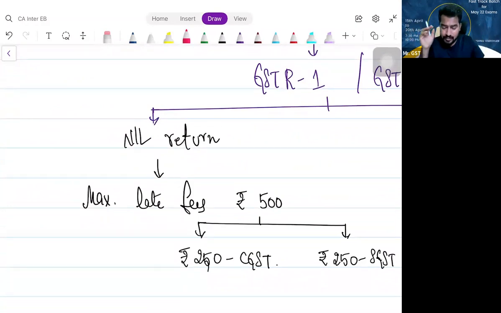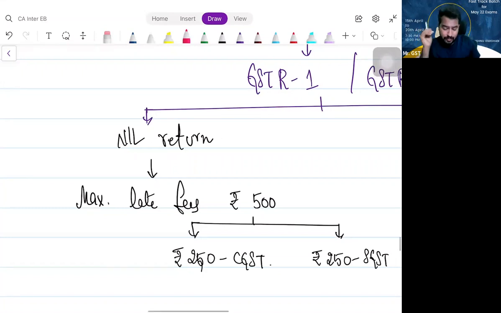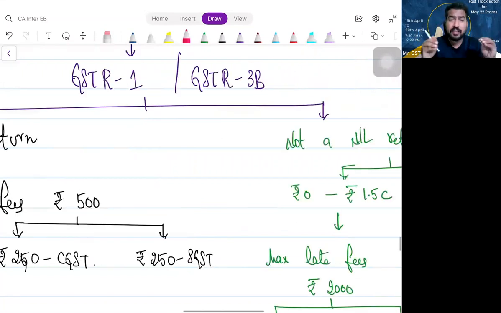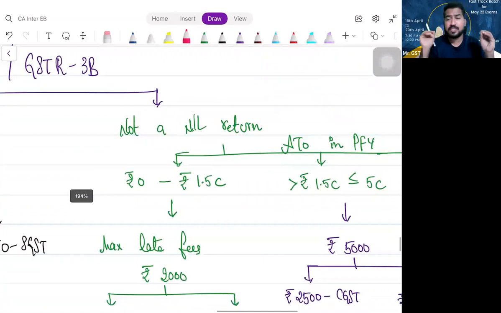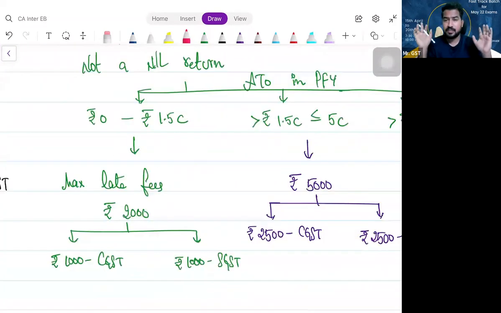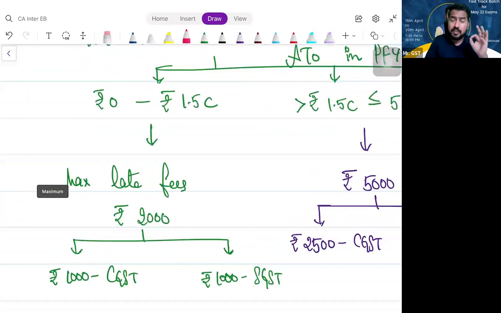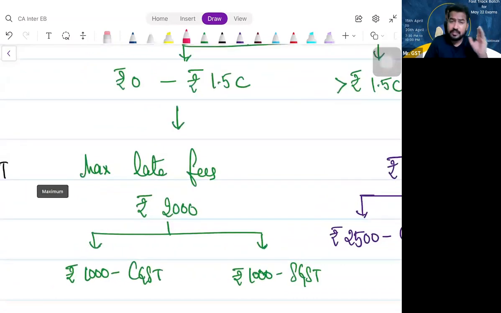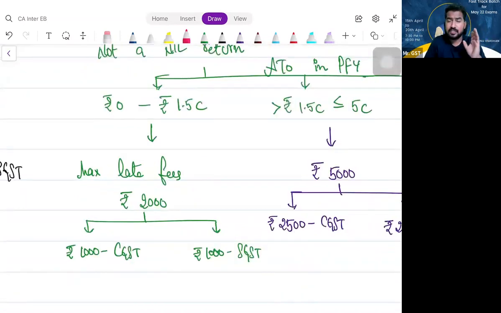Clear? Next, if it is not a nil return, I will levy the late fees based upon the size of your business. I don't want to give the pain of late fees to the small taxpayers. That is the intention of the lawmakers. So they said, if your aggregate turnover is up to 1.5 crores, the maximum late fee shall be only 2,000 rupees. That is 1,000 under CGST, 1,000 under SGST. And if you refer to the IGST law, it will be 2,000 straight away.